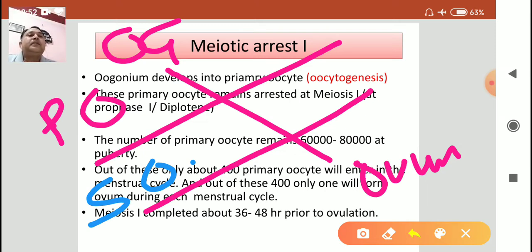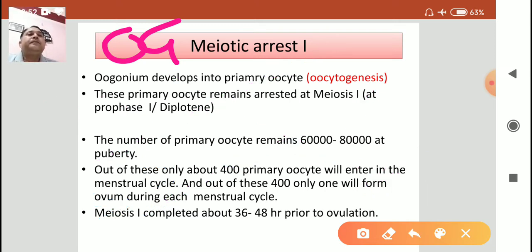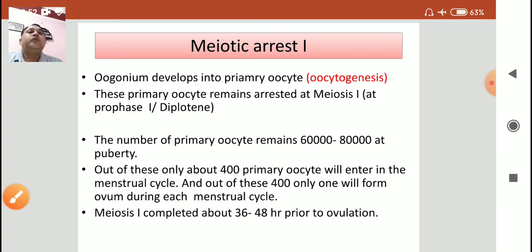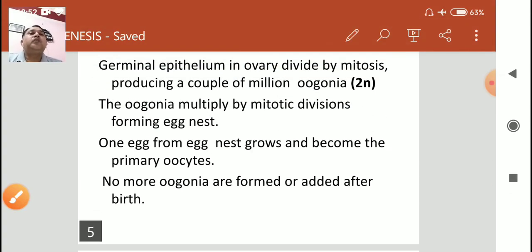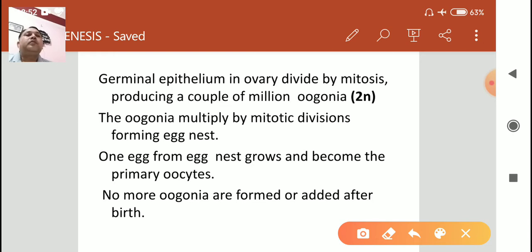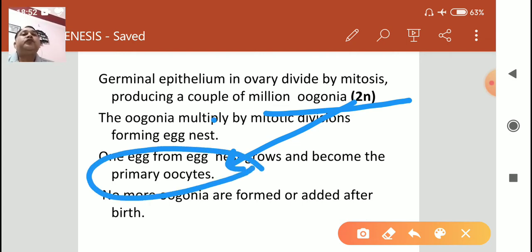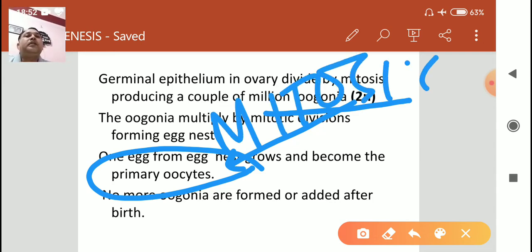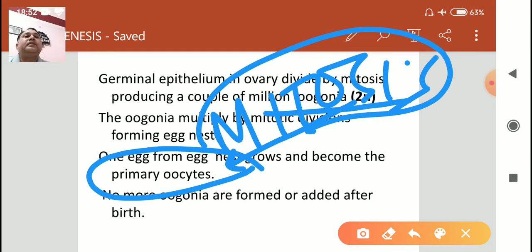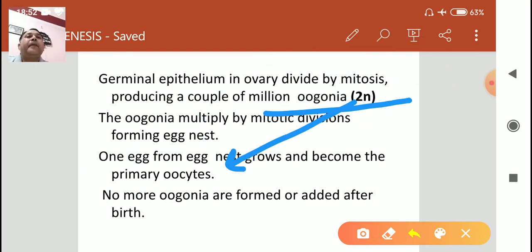In the earlier slide we can see how the primary oocyte is formed. Out of millions of oogonia, one matures into the primary oocyte, and that primary oocyte is formed by the division of mitosis. Remember that this is due to mitosis.